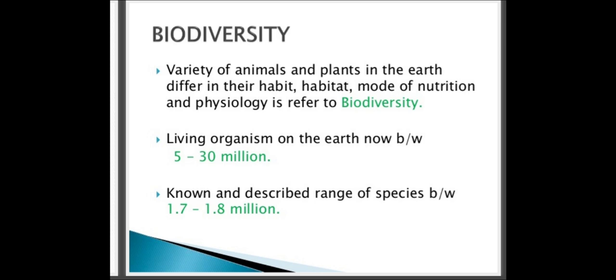Let me tell you some more information about biodiversity in India. India is one of the most diverse nations in the world. It ranks ninth in terms of plant species richness. See, dear students, we are lucky enough because our country ranks ninth in terms of plant species richness.